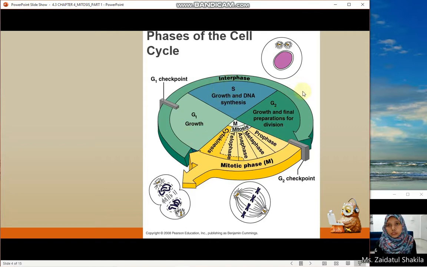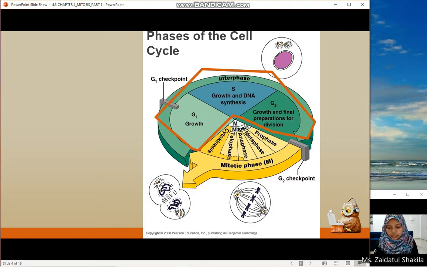Before we proceed any further, make sure you already watched the previous video on the phases of the cell cycle. As you know, the cell cycle is divided into two major phases, the interphase and the mitotic phase. Interphase is the time where cells grow and prepare for cell division.